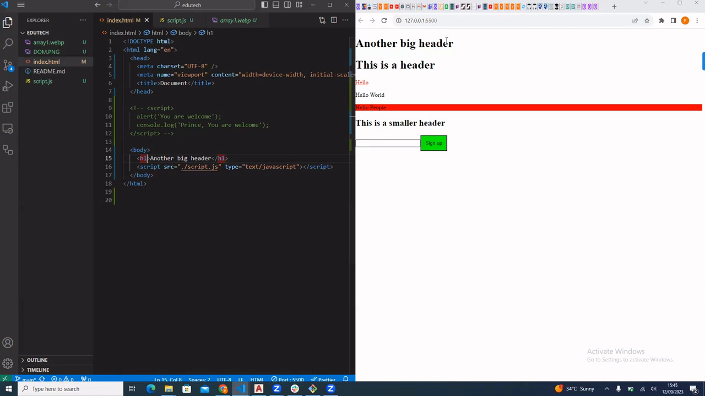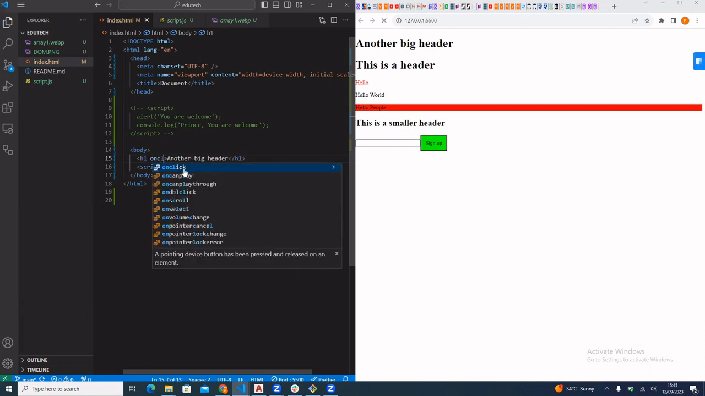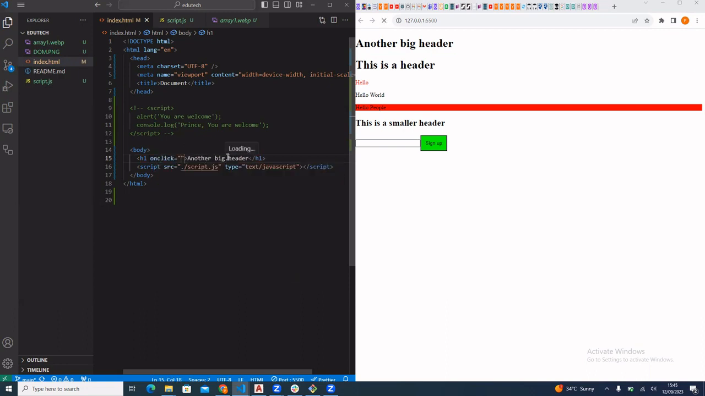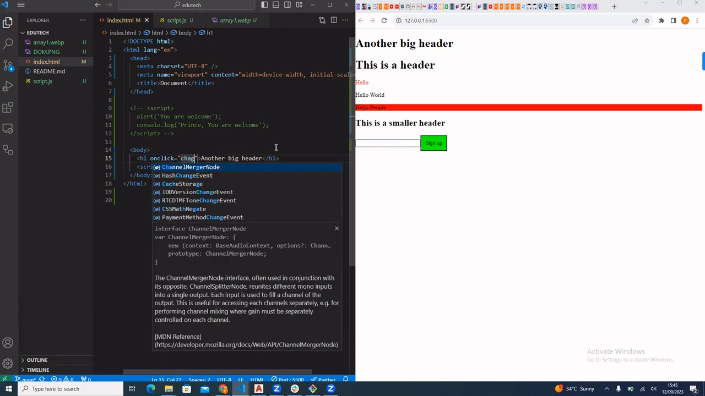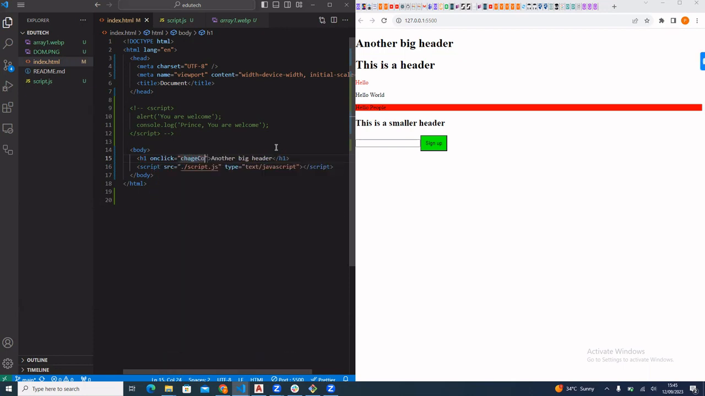For example, this HTML element, another big header. Now, if I want to click on it and make something happen, I will use the onclick attribute. Then I pass the function that I want to call. Let's say changeColor. Meanwhile, I have not declared this function. I call it changeColor. Now, I'm trying to say that if I click on this, the event should be triggered.